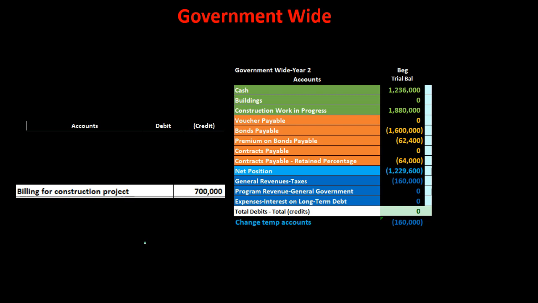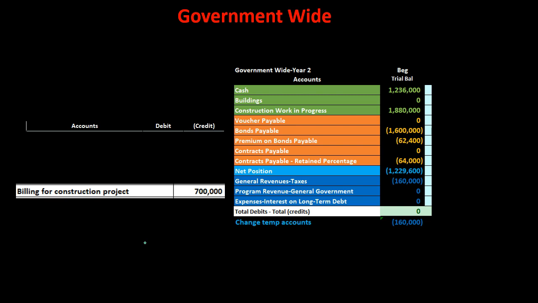Back to the government-wide activities. We have the billing for the construction project. So you'll recall that we're putting together a construction project. It's going to be a building or some type of large construction project. We've got a $700,000 billing from the contractor that we already had an agreement with to finish the job, but they're going to have billing along the way.